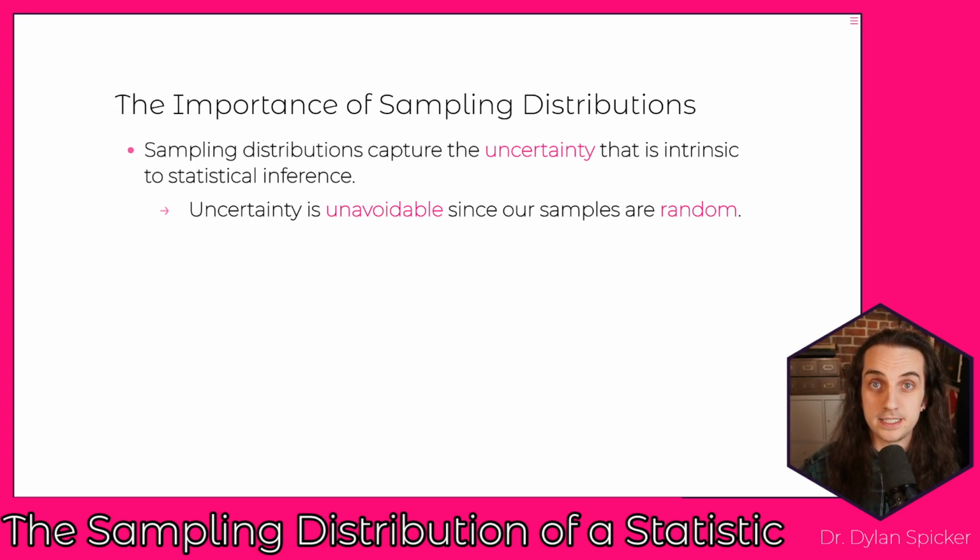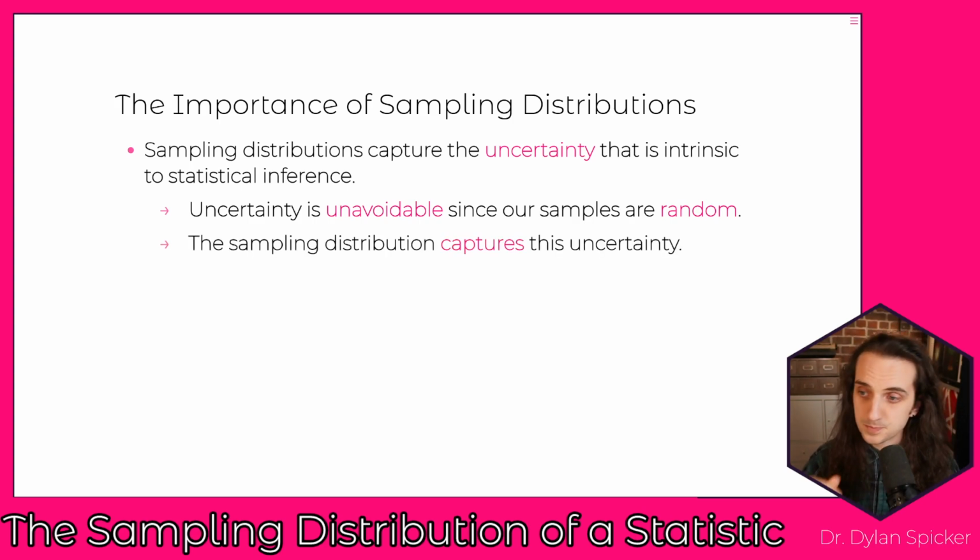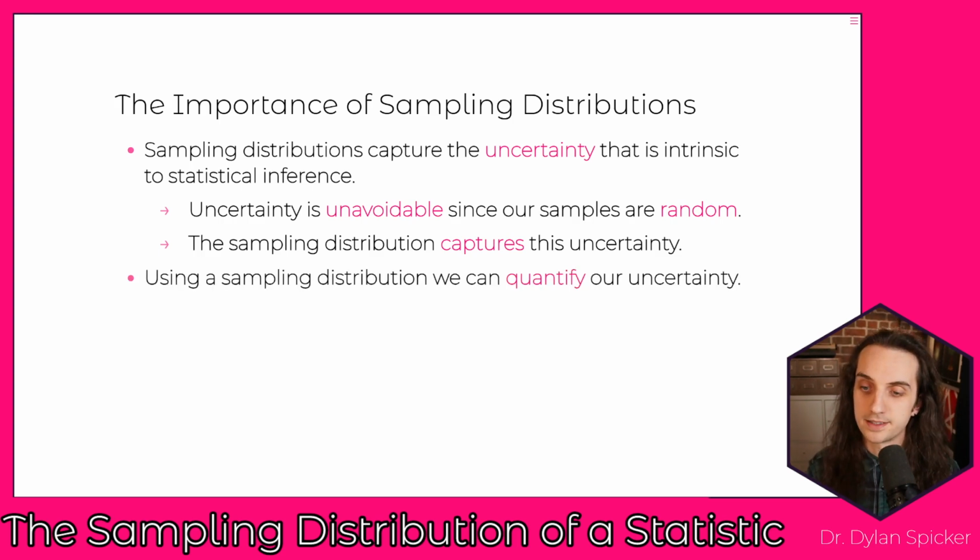So the uncertainty is going to be unavoidable. You're never going to be able to get rid of uncertainty. It's always going to be with us in statistical inference. The sampling distribution specifically captures that uncertainty. So that's a key component of what it's doing.